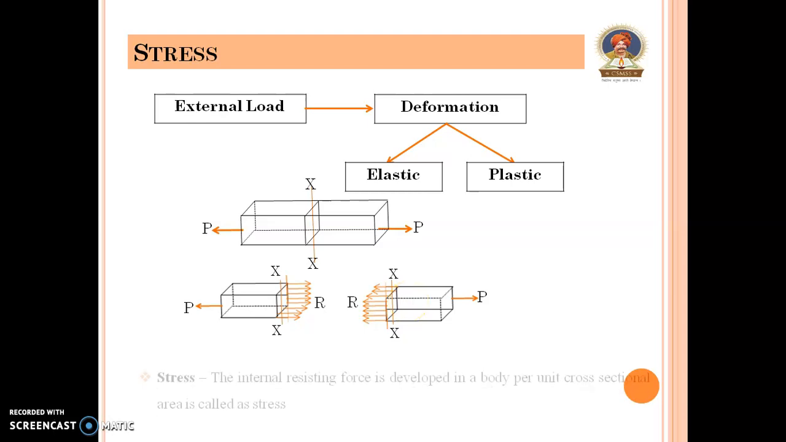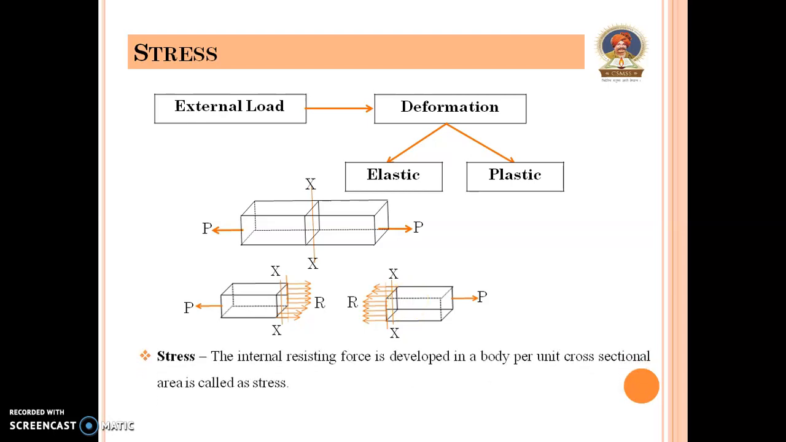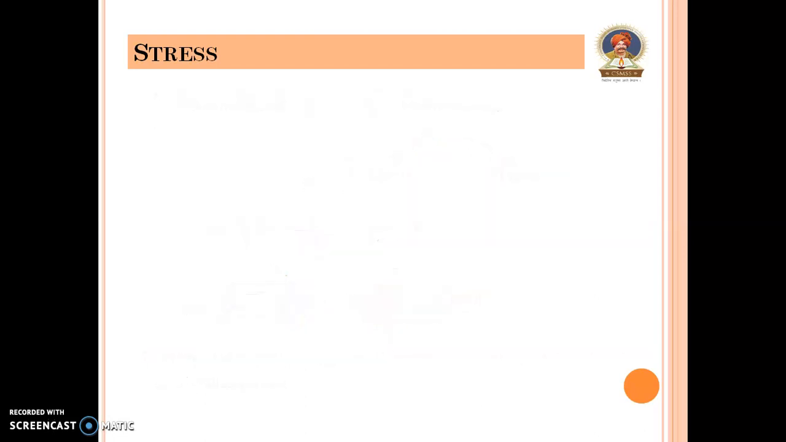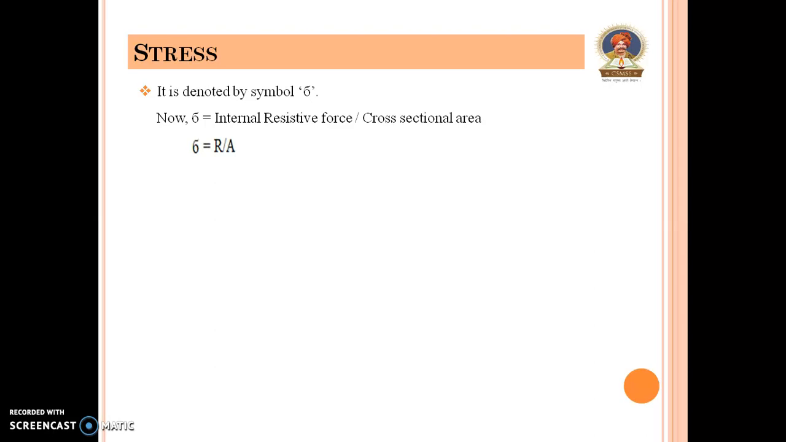So, stress is defined as the internal resisting force developed in a body per unit cross-sectional area. Stress is denoted by the symbol sigma. Therefore, sigma is equal to internal resistive force upon cross-sectional area. Therefore, sigma is equal to R upon A, where R is the internal resistive force and A is the cross-sectional area.